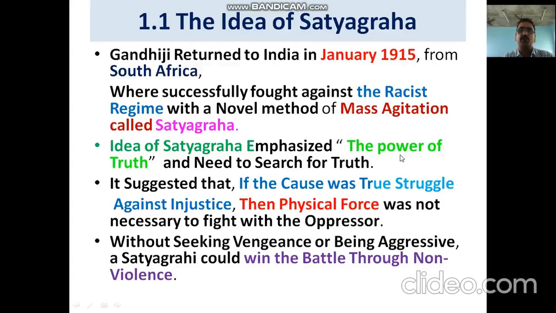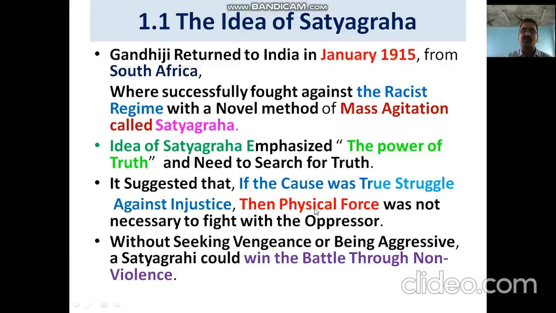The power of truth and the need to search for truth. This truth should be searched and convinced to the oppressor, and if we convince the oppressor, he will realize and the problem will be solved. It suggested that if the cause was a true struggle against injustice, then physical force is not necessary to fight the oppressor.